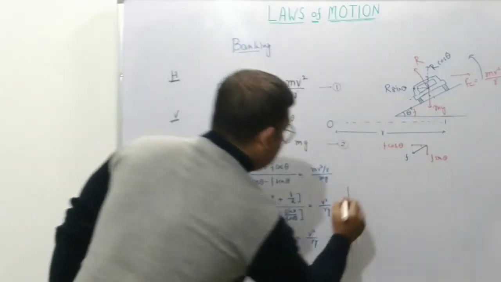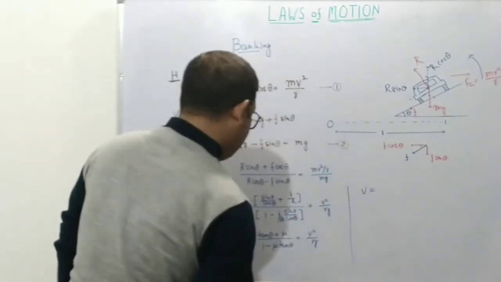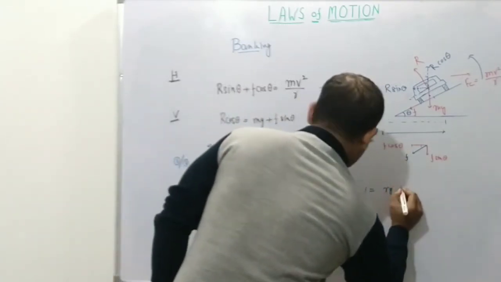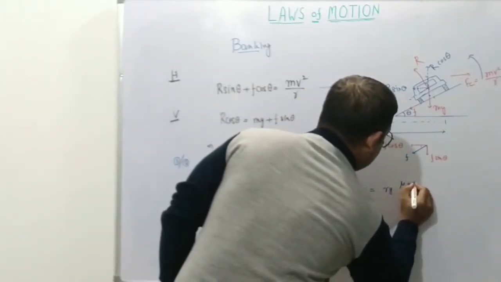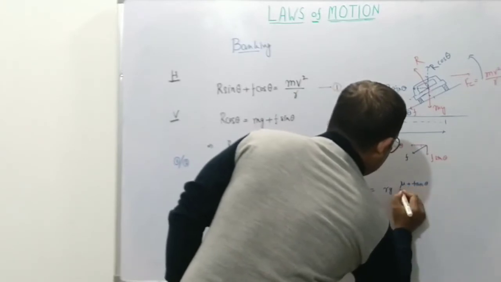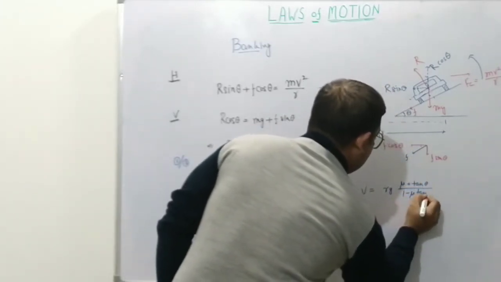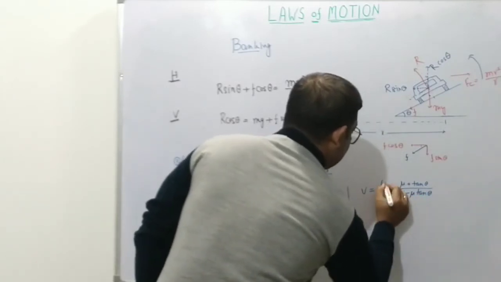From this we get v equals the square root of rg times mu plus tan theta by 1 minus mu tan theta.